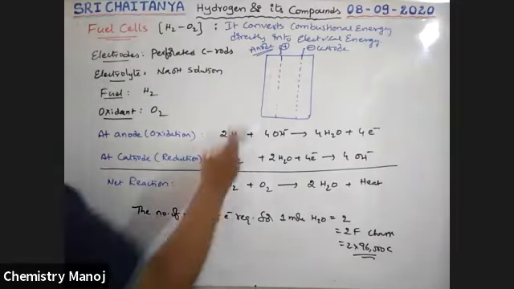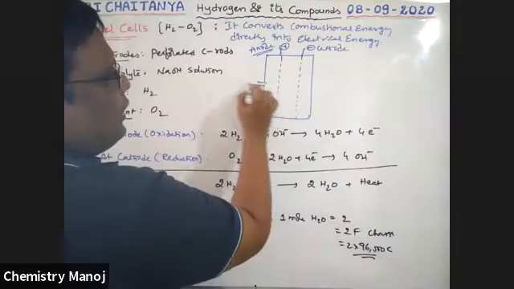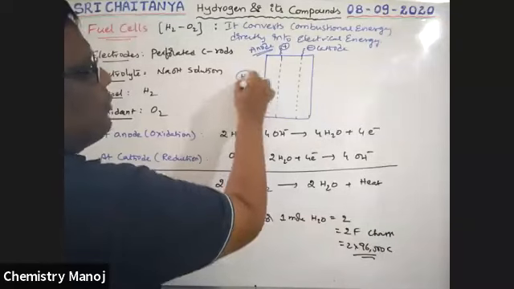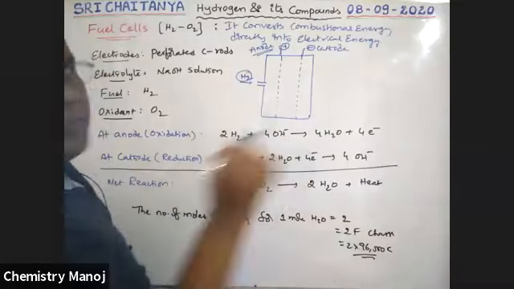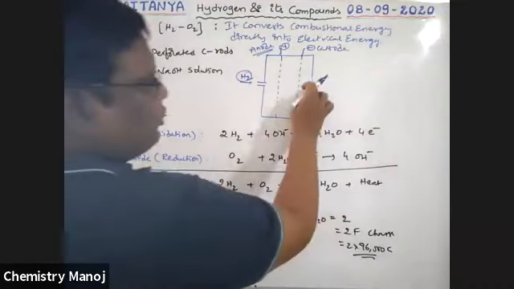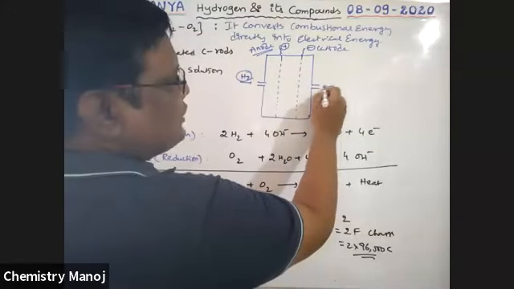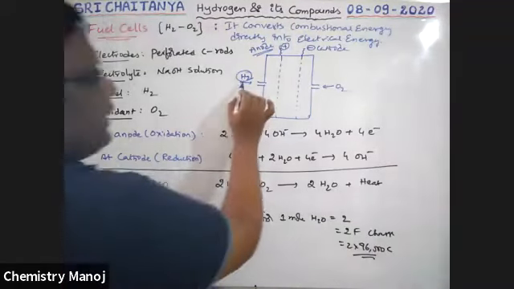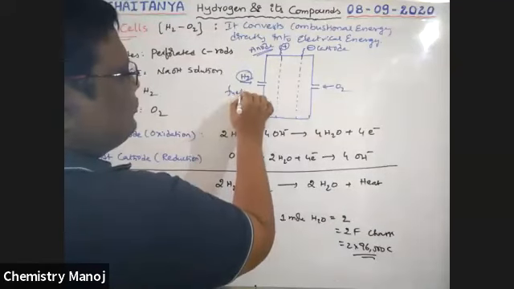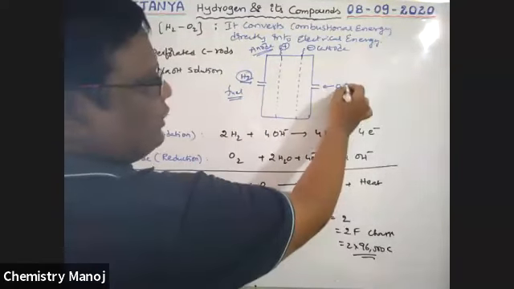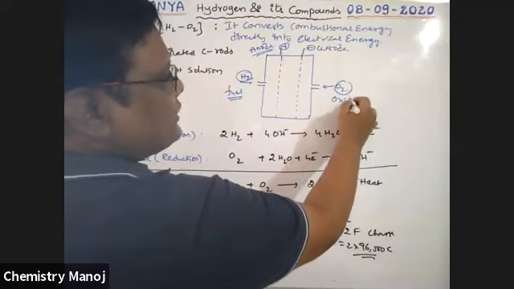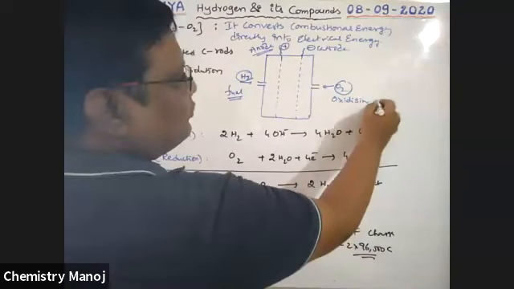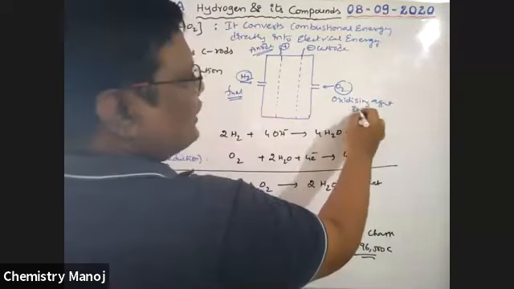Through the anode, I pass hydrogen gas. At the cathode, oxygen gas is passed. Here this hydrogen acts as a fuel, and this oxygen acts as an oxidizing agent, or oxidant.